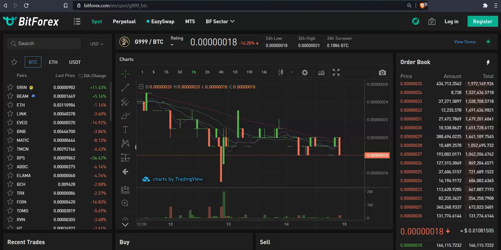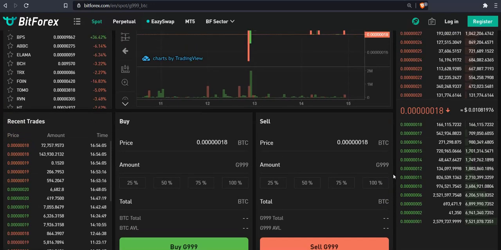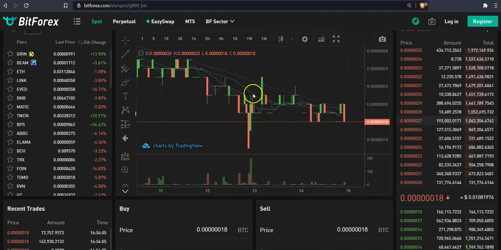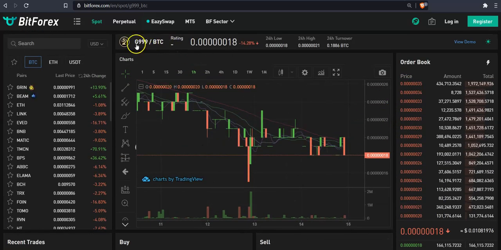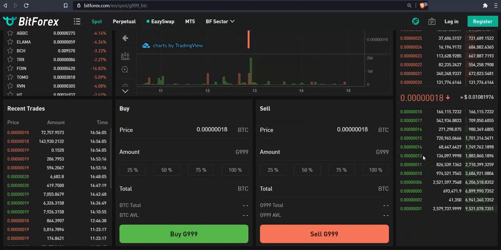If we take a look at BitForex's order book, we can see the order book is not very big. You can see this is kind of the whole buyer's order book over here, running down from 1 satoshi all the way up to 18. And like I said, this is BitForex's order book for the Bitcoin G999 pairing.